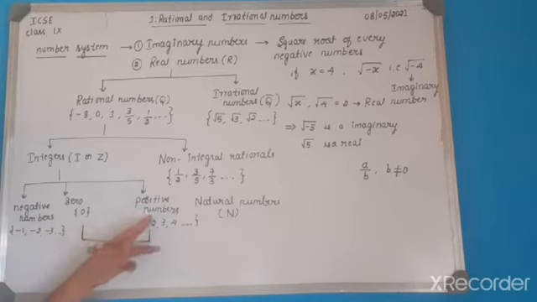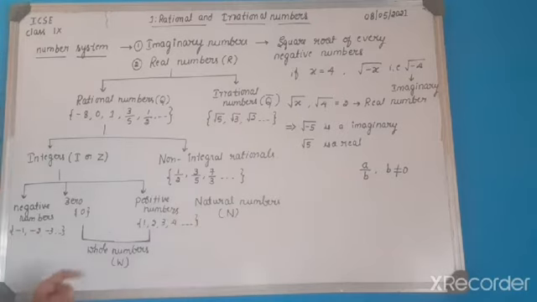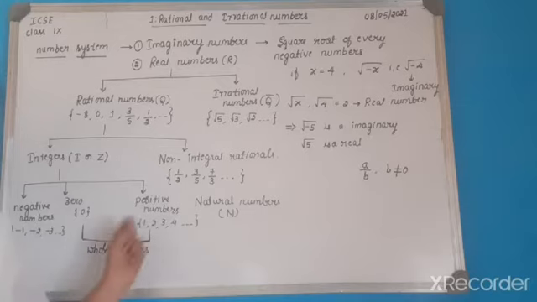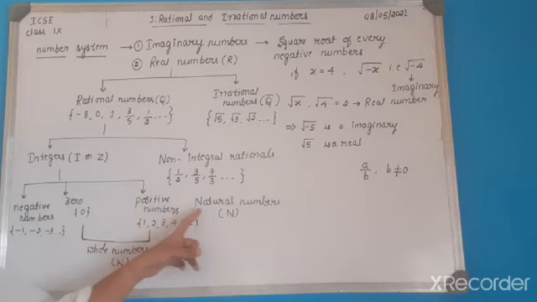Clear? Positive numbers alone we call natural numbers, represented by capital N. Positive numbers together with zero we call whole numbers, and we denote it by W. Definitions must be remembered. All the numbers which begin with 0 till infinity are called whole numbers. All the numbers which begin with 1 till infinity are called natural numbers.